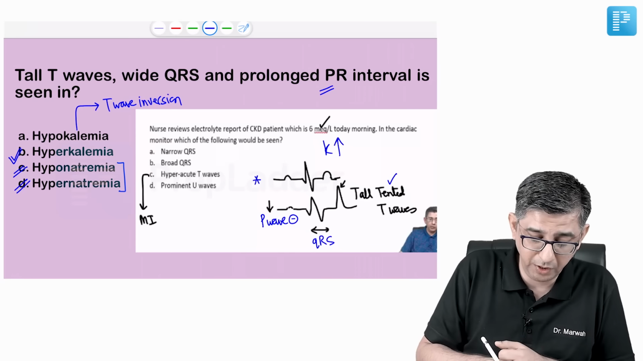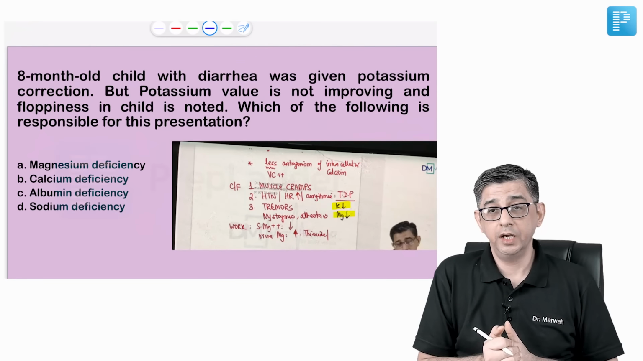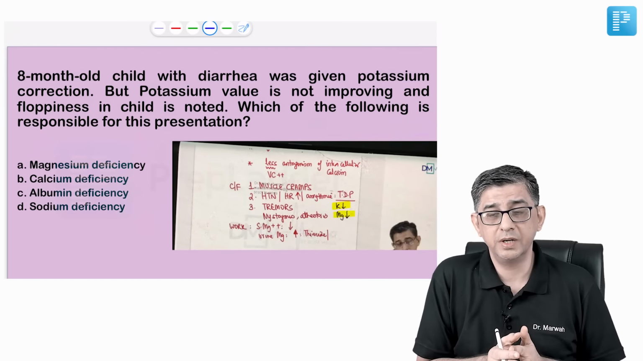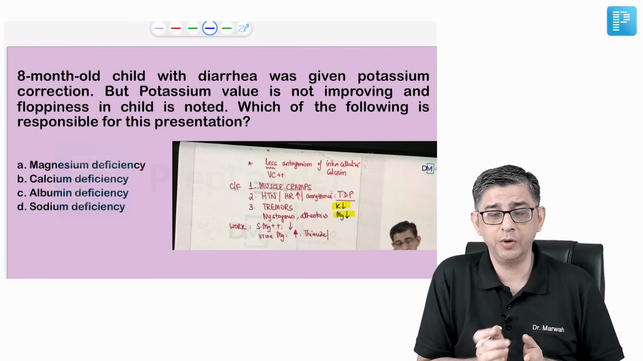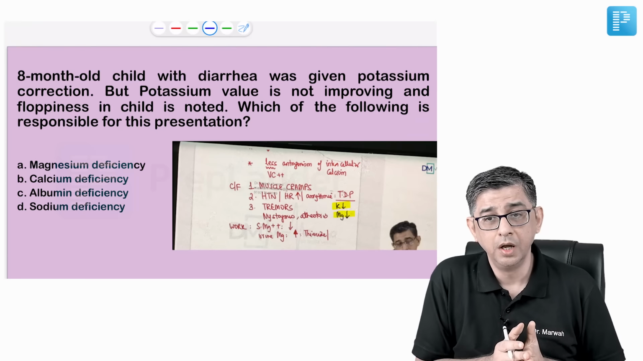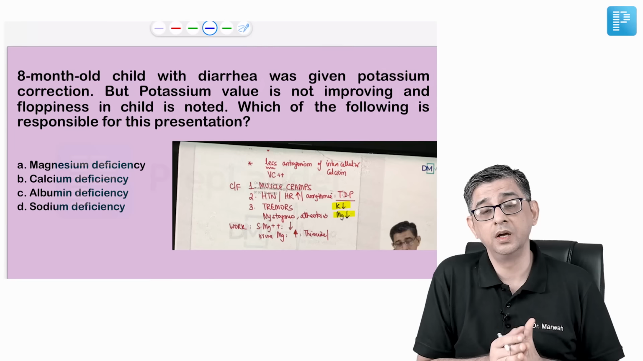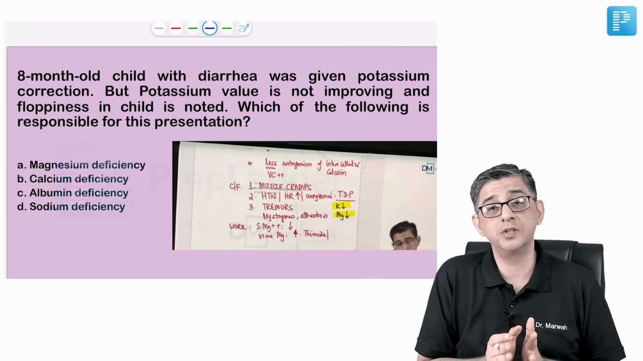The answer to this question would be hyperkalemia. The next question says an 8-month-old child with diarrhea was given potassium correction. You anyway know, a diarrhea patient will always have muscle floppiness, there would be weakness in the body. So the doctor added potassium chloride to the IV fluid bottle, but potassium is not improving. The floppiness in the child is worsening. Now he says, which of the following electrolyte imbalances is responsible for it?